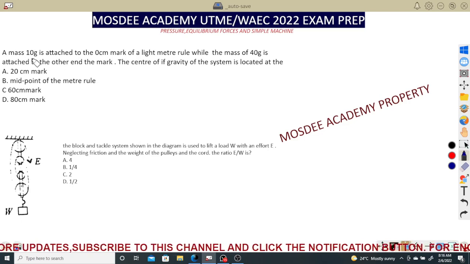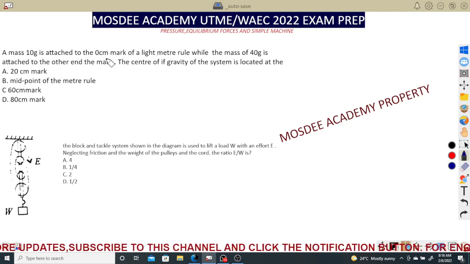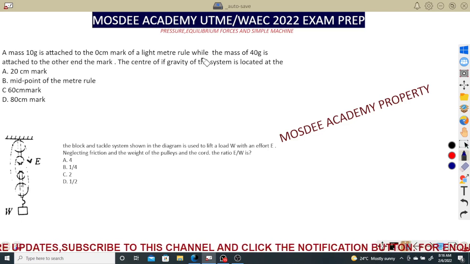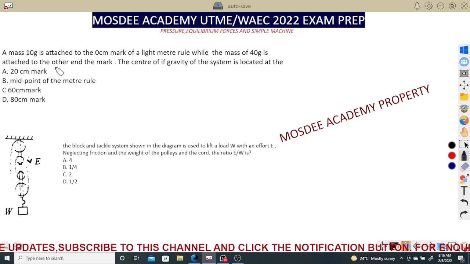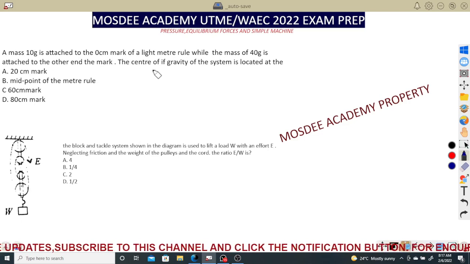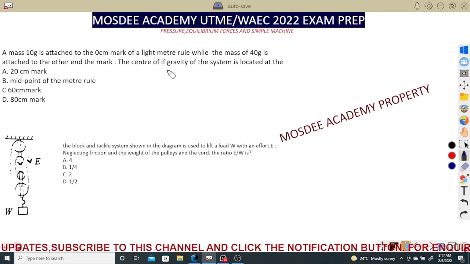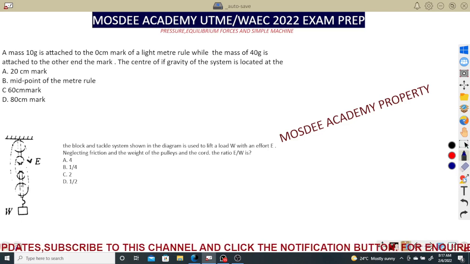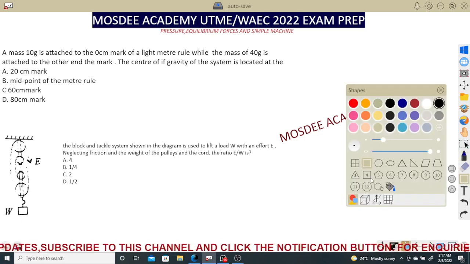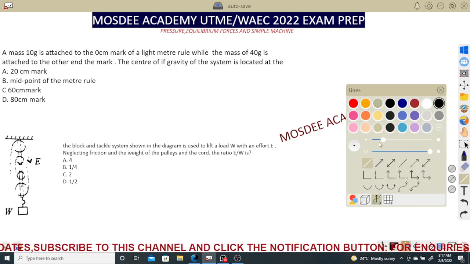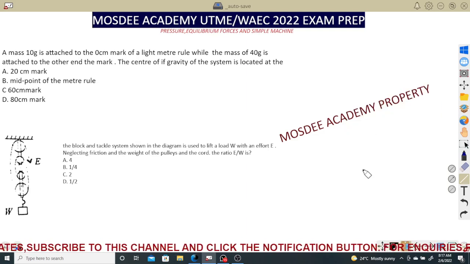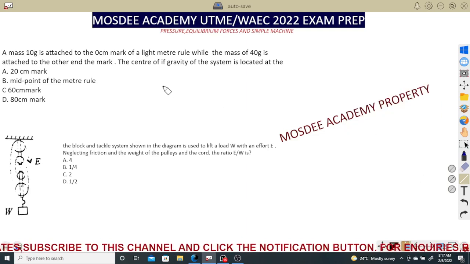Now, we have a mass of 10 grams. It's attached to the 0 centimeter mark of a light metre rule, while the mass of 40 g is attached to the other end of the rule. The center of gravity of the system is located at what point? Now, from junior classes, center of gravity is defined as the center at which the resultant weight of a body acts. I hope I'm talking to people. Yes, fine. So the center at which the resultant weight acts is called the center of gravity.